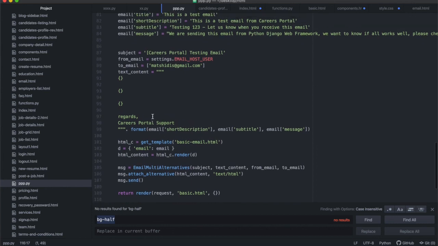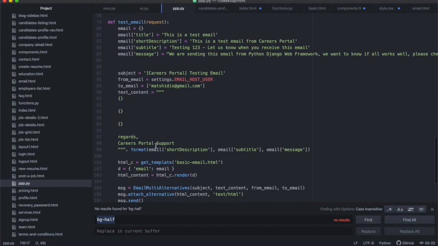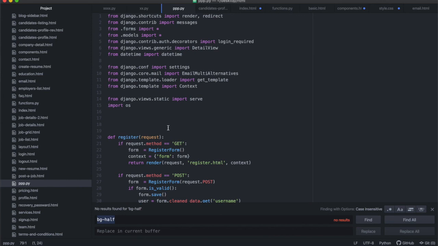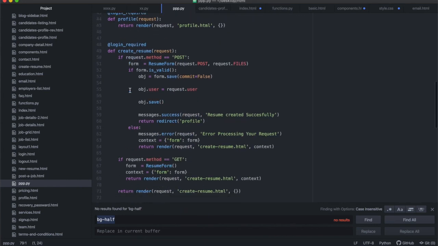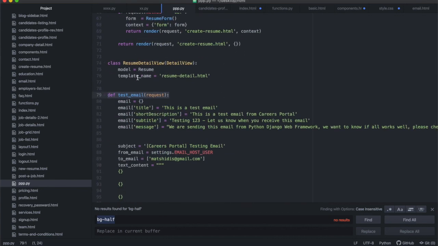I've written a function over here. Where is it? There it is. I've written a function called test email. I'm just going to call it to write a test email so that we can test that the email functionality works inside of our system. This test email function is going to be inside of a views file, where we have all our other views, where we have our register view and our profile view, our create resume view, and our detailed resume view.